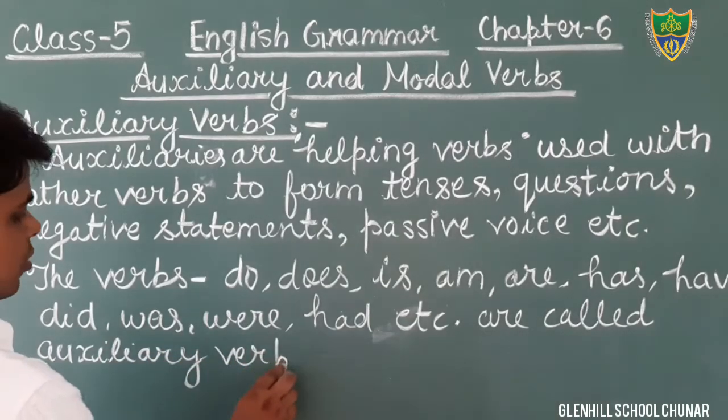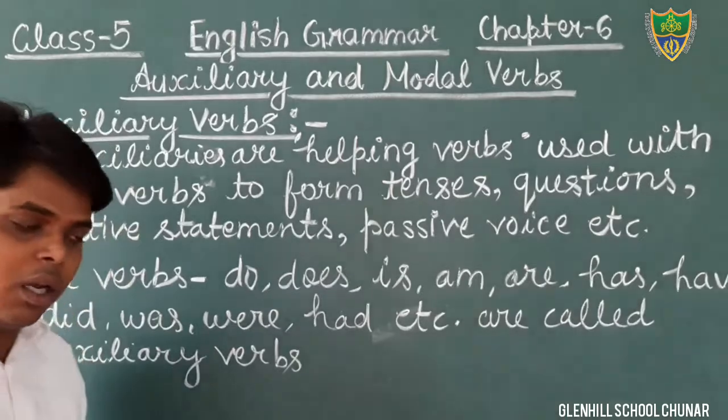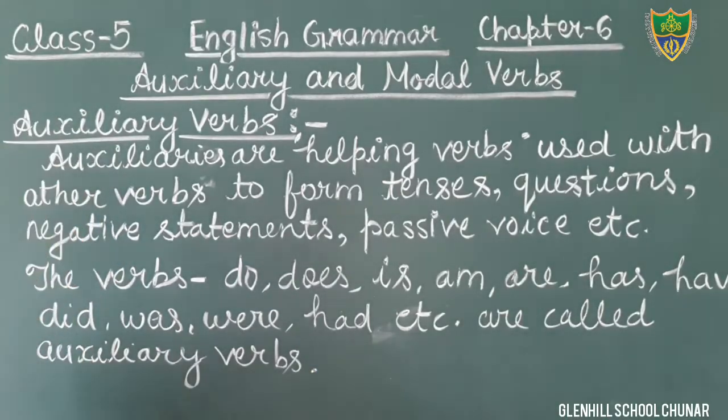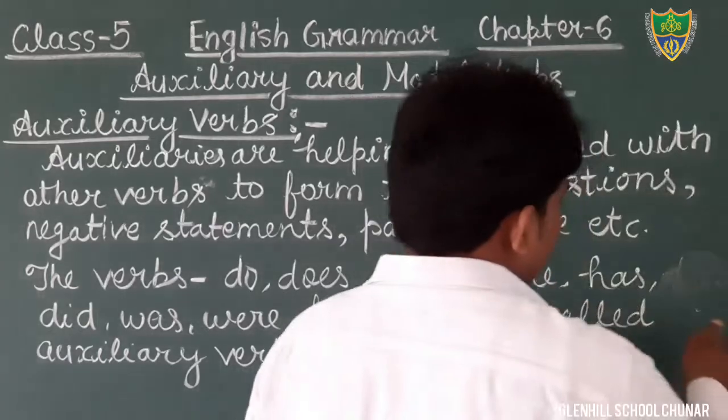Verbs or helping verbs. Okay, students? So just see, auxiliaries are helping verbs used with the other verbs to form the tenses, questions, negative statements, passive voice, etc. The verbs do, does, is, am, are, has, have. Have, it is not clearly visible, so you can see here.